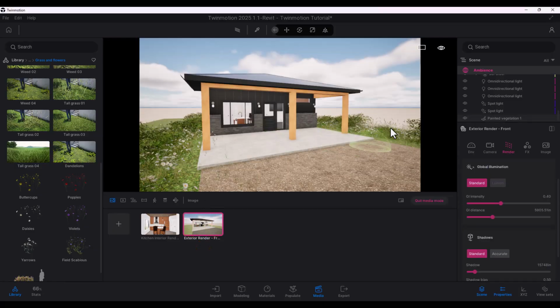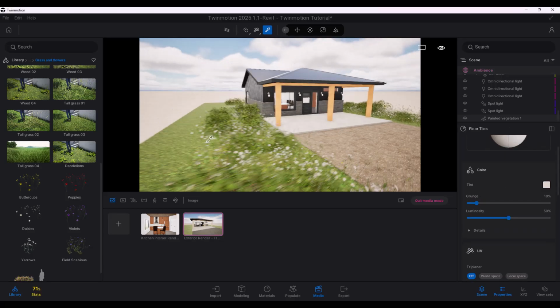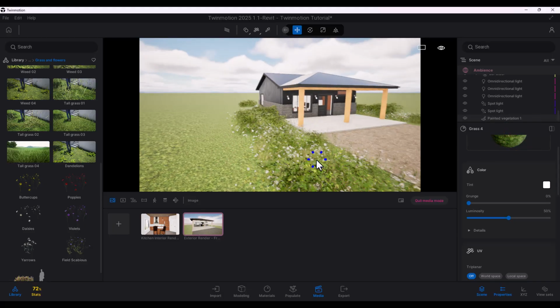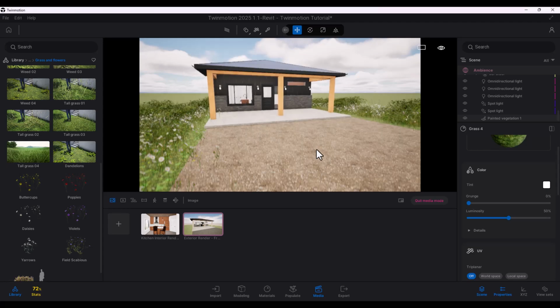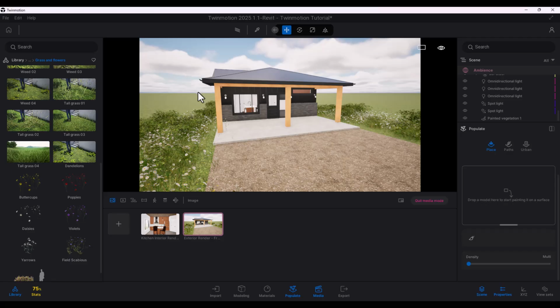Back to your image. I think this looks good, as we can kind of apply this same material to outside. So we'll just do that here. And you can see we can take this material, apply here, and we've pretty much got an infinite amount of grass now. So I'm happy with this look right now. So we'll just update this view, and that's that. And now we're going to do the same thing with populate, but now we're just going to add a couple of trees around our building.